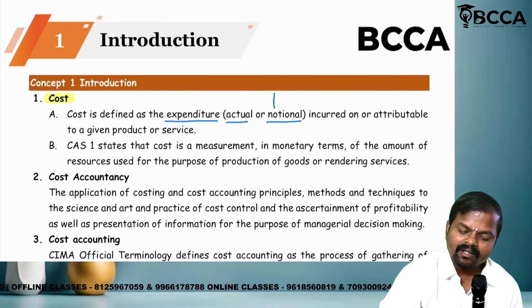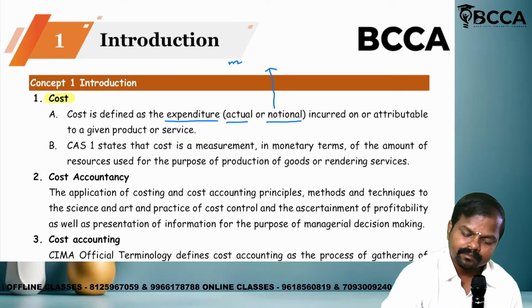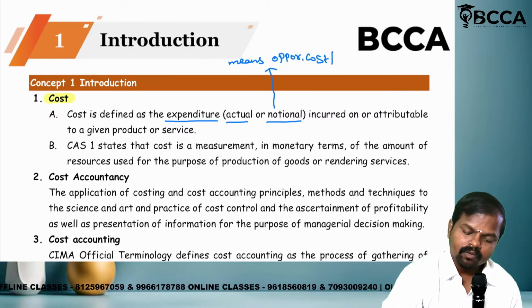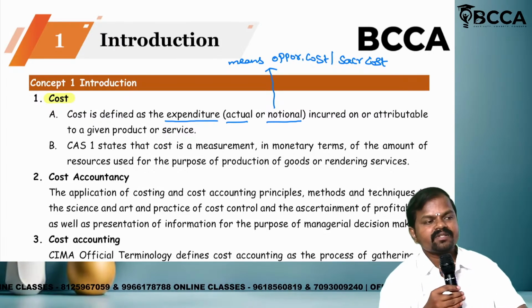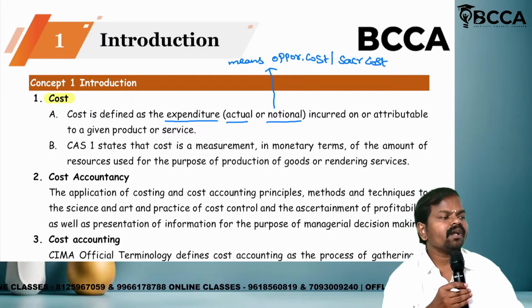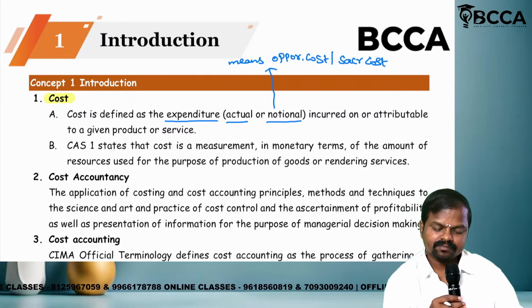Please write what notional means. Notional means opportunity cost or sacrificing cost.